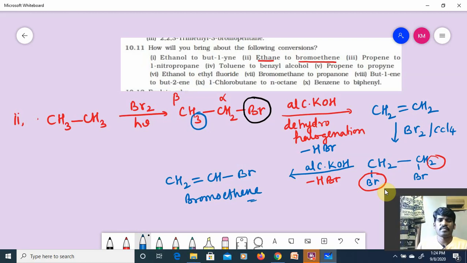Check it carefully, right? First we have taken ethane, bromination we have done, substitution reaction. Alkane undergoes substitution reaction. Alkyl halide we got. Alcoholic KOH, this is elimination, dehydrohalogenation, removal of HBr, and we got alkene. Alkene is undergoing bromination. Dibromo product will be formed. It is a test for unsaturation. And then once again alcoholic KOH we have used. HBr is removed. We got bromoethene.